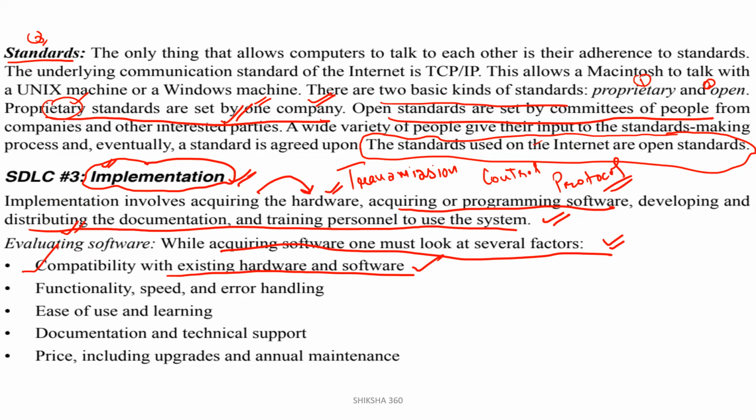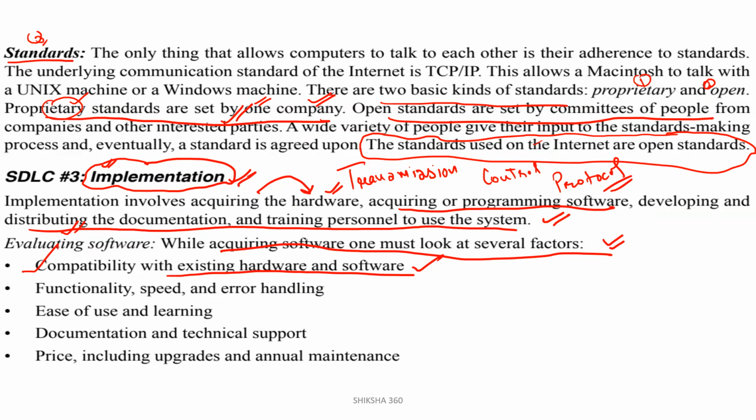Functionality, speed, and error handling: whether it will function properly, run at a good speed, and handle any issue or error.